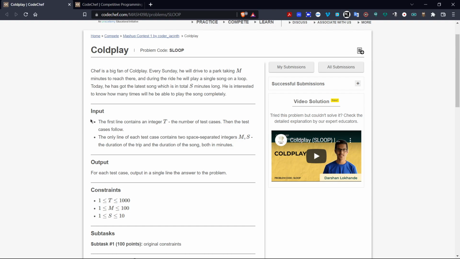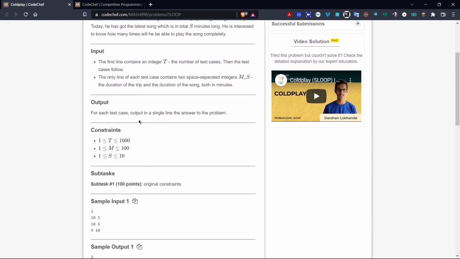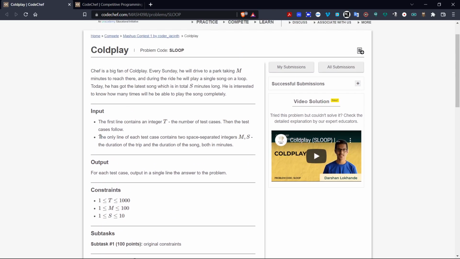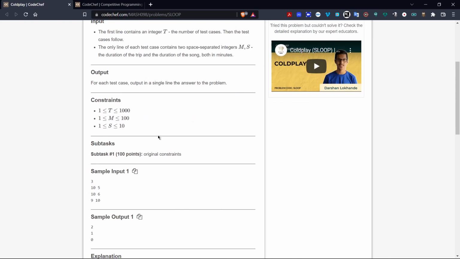Now, here in the input, there are two lines of input. The first is the integer t, which is the number of test cases, that is the number of times this whole code we write will run. And the second line contains two integers, m and s, in which m denotes the duration of the journey and s denotes the duration of the song, both in minutes. Now for each test case, in the output you have to print the number of times the song is completely played.